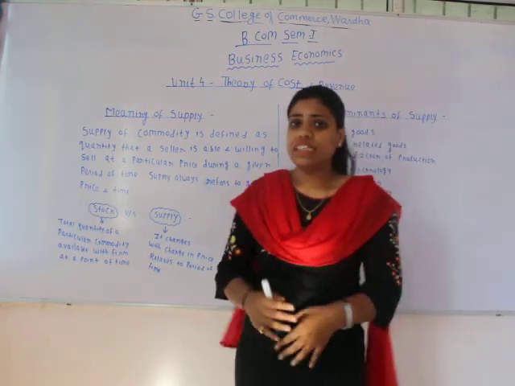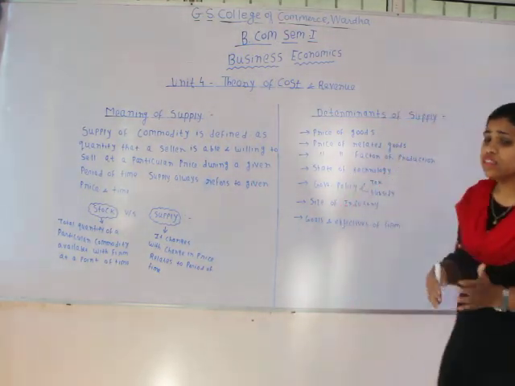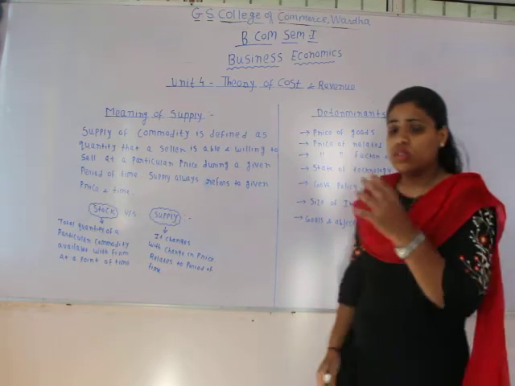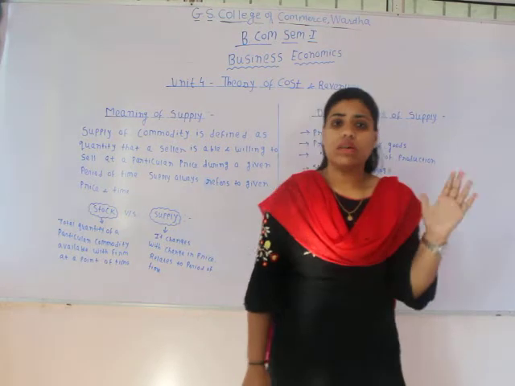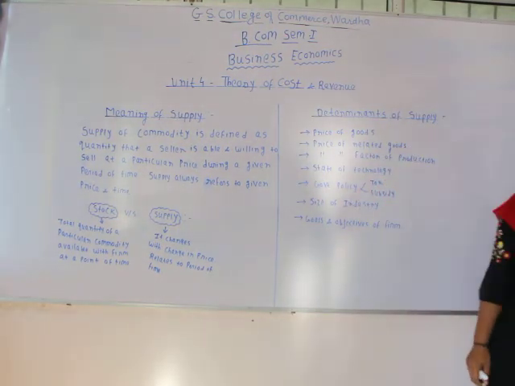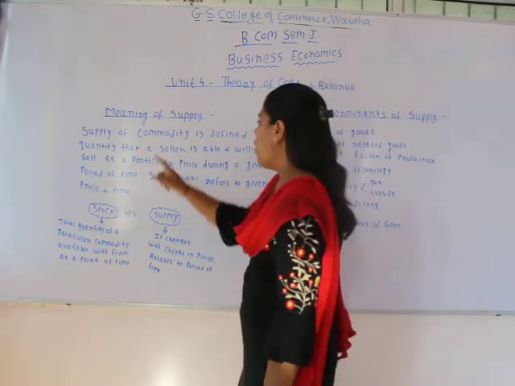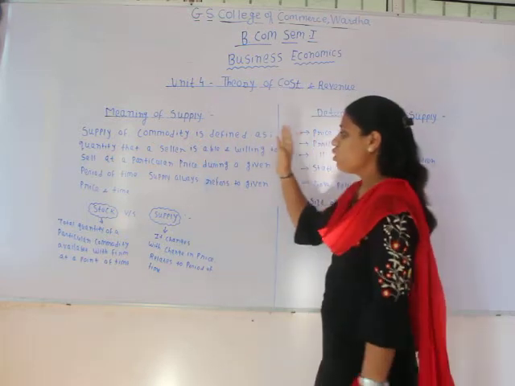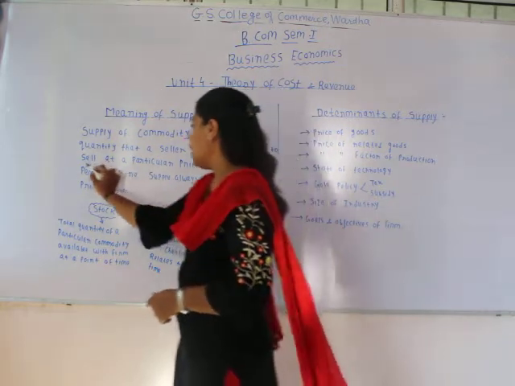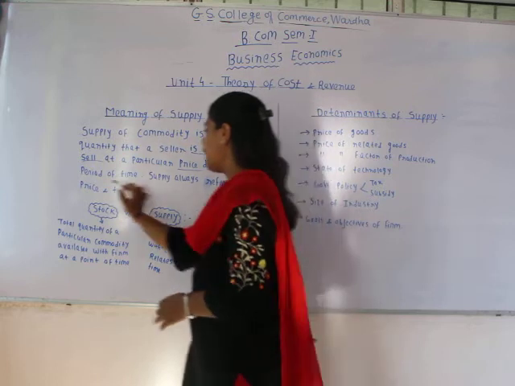Before understanding the law of supply, we need to understand the meaning of supply and the factors which influence the supply in the markets. So let's begin. When we talk about supply, the very basic concept that we need to understand is: what is supply? Supply of a commodity is defined as the quantity that a seller is able and willing to sell at a particular price during a given period of time.